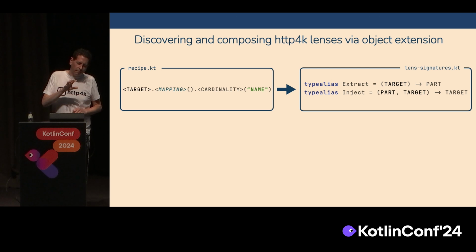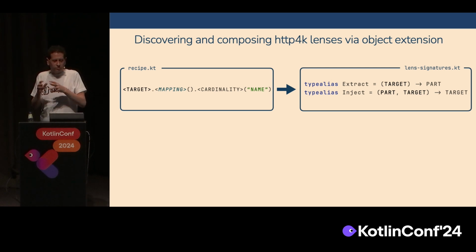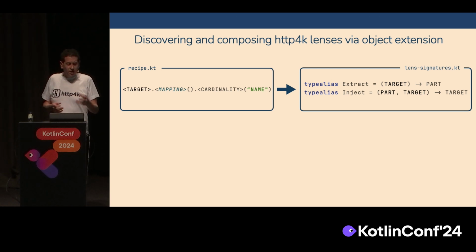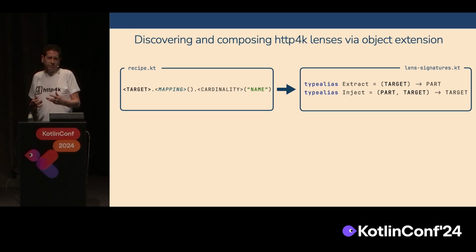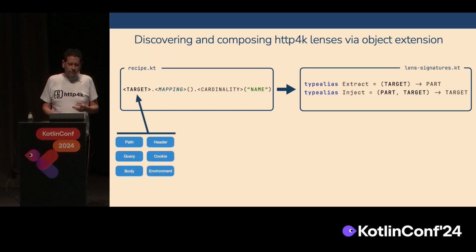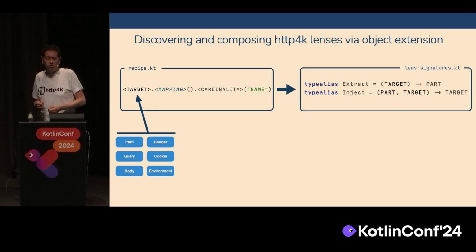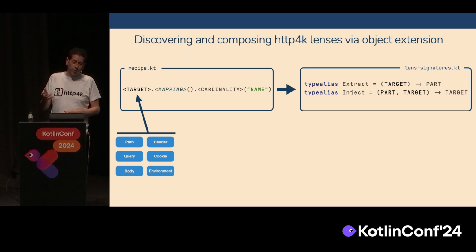So on discovery, because we've defined this concept, we want people to be able to use it and discover it. So we have this thing on the left called the recipe, basically. And the recipe defines how our users can actually find the particular lens and extend what they want, and they can extend it for their own purposes. So first of all, we have a target, and the target is the piece of, in this case, the HTTP message, like a body or a query parameter or a header. These are just static Kotlin objects.